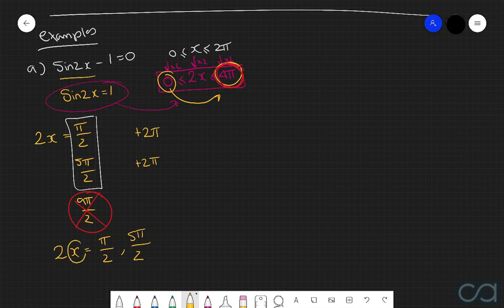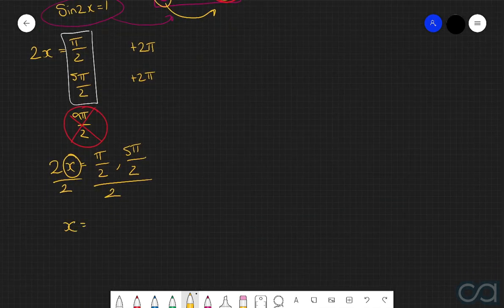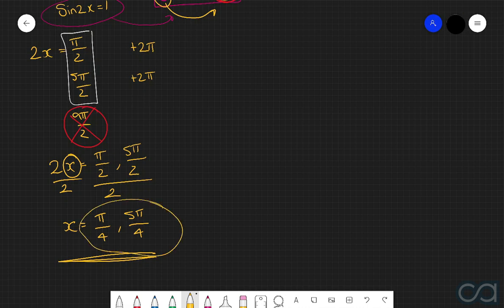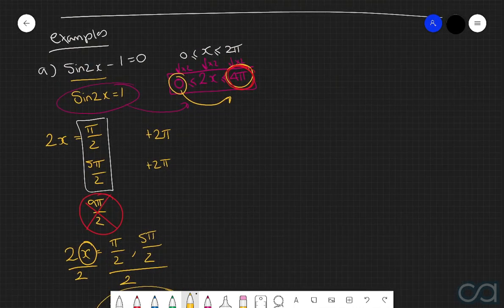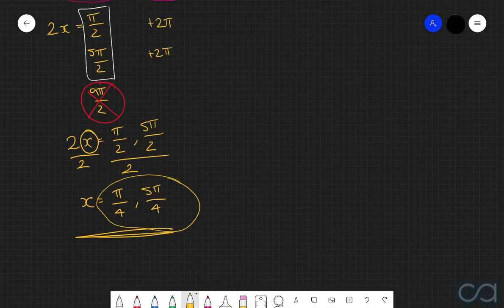And so now to get this x all by itself, because at the end of the day that's what we're trying to find, we're going to divide everything through by 2. And in doing so, we then get x is equal to pi over 4 and 5 pi over 4. So those are our two answers for this particular equation, and a really good habit to get into here is making sure that both these answers lie within the original domain of the question. Because if you recall, the original domain of the question was x must be between 0 and 2 pi, and we can very clearly see that both these answers lie between 0 and 2 pi.